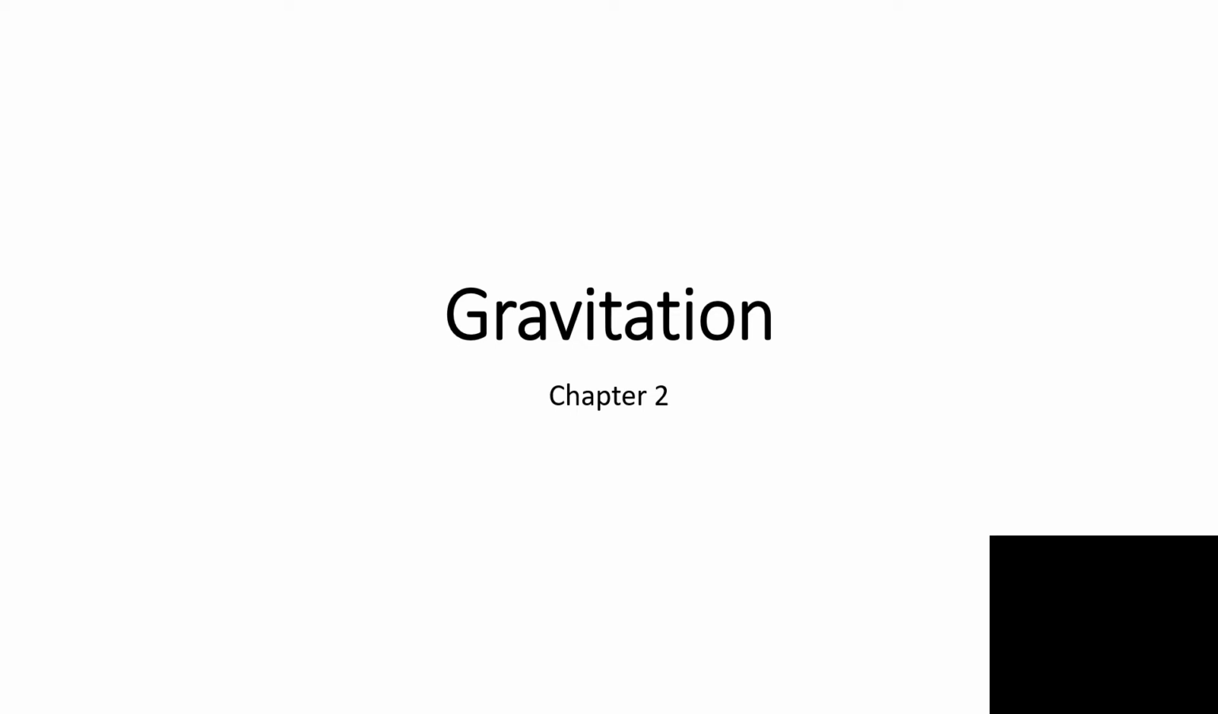Now we are going to study the second chapter, Gravitation. In this chapter we are going to study many concepts regarding gravitation. This chapter gives us the idea about how artificial satellites are launched, what difficulties arise while launching an artificial satellite, what is the velocity and time period of a satellite moving in a circular orbit around the Earth.